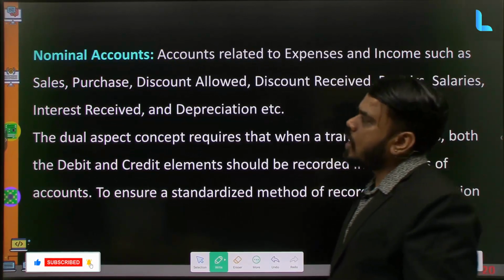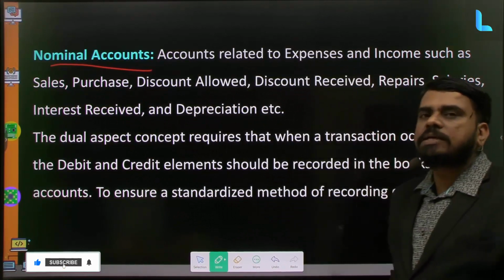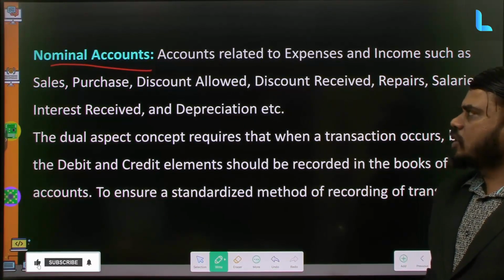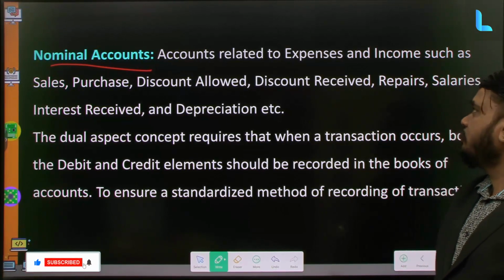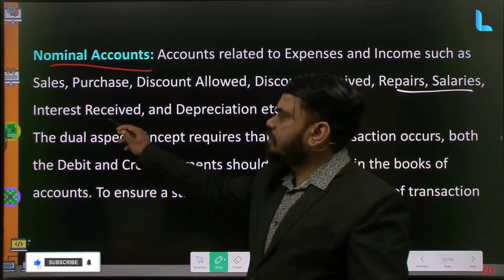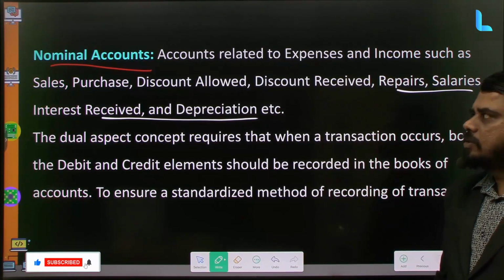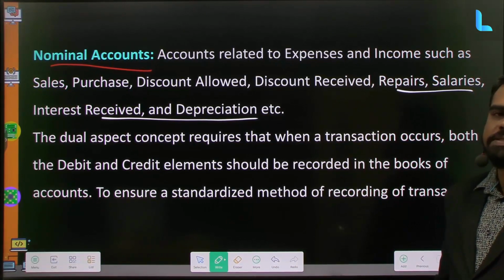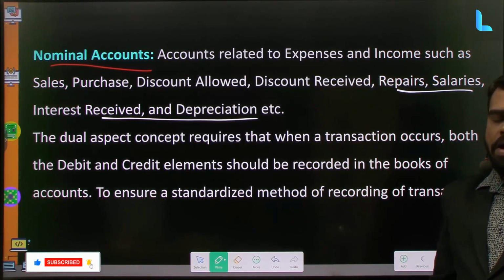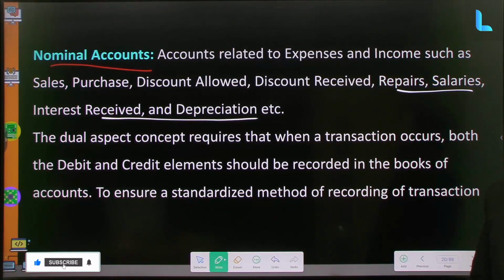The next is the nominal accounts. So what are nominal accounts? Nominal accounts are nothing but the accounts related to sales, purchases, discounts allowed, discounts received, repairs, salaries, interest received, depreciation. All these together are called nominal accounts. Any accounts related to sales or purchases that involve income or loss or profit or gain are called nominal accounts.